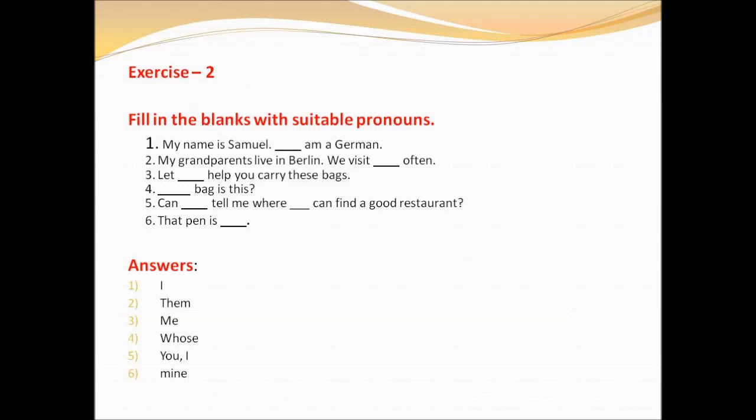So the answer is, whose bag is this? Fifth sentence: can dash tell me where dash can find a good restaurant? The answer is, can you tell me where I can find a good restaurant? Sixth question: that pen is dash. That pen is mine. Okay children,